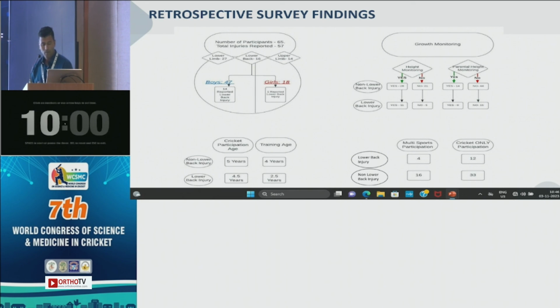And the third important point that we found was multiple sports participation. That's one of the key factors, especially in the Indian ecosystem where cricket is highly competitive. So players start playing cricket at an early age and then stop playing other sports, which have a huge role to play in overall development, right? As you can see over here, most of the athletes with lower back injuries have been participating only in cricket, whereas there is more representation of multi-sport background for the players with no lower back injuries, right?